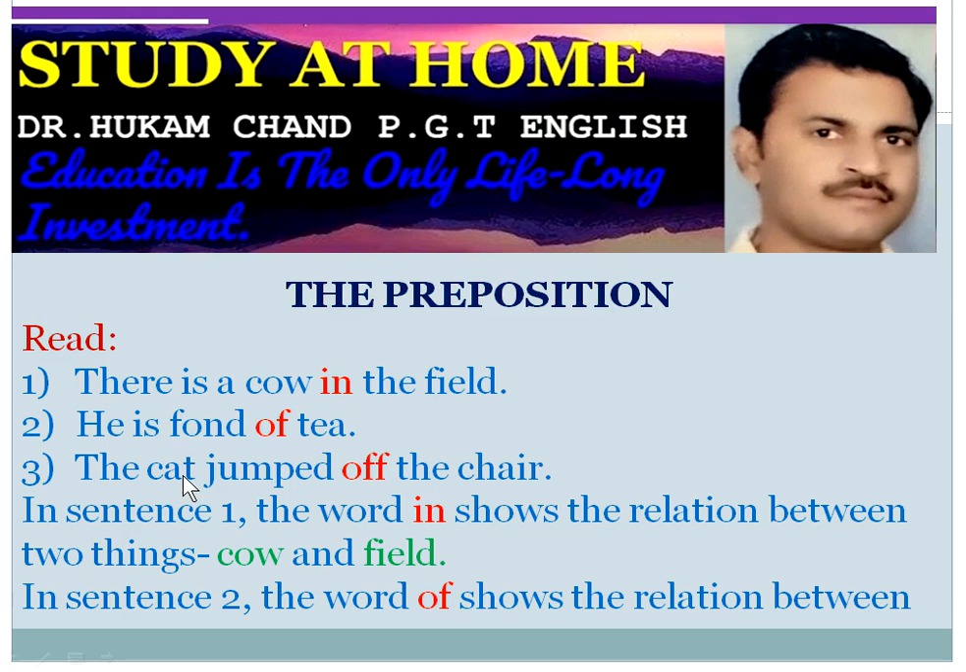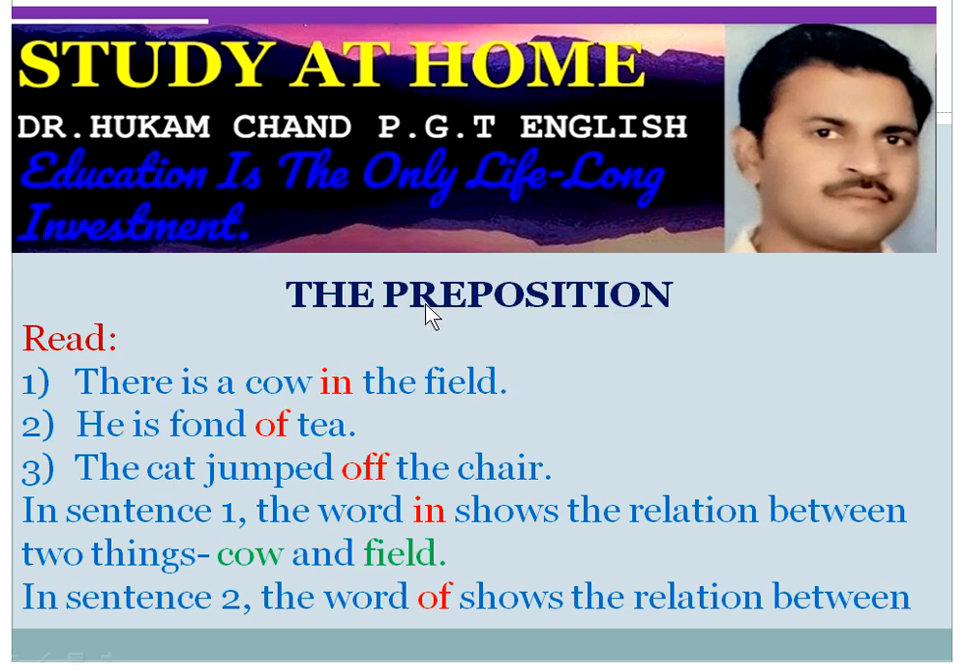There are three sentences. Read: There is a cow in the field. He is fond of tea. The cat jumped off the chair. There are three words in red colors: in, of, and of.